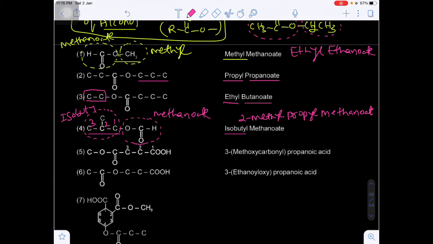Okay, and now come to similarly, now here this will be the alkyl portion, only one carbon is there. Are you getting my point?